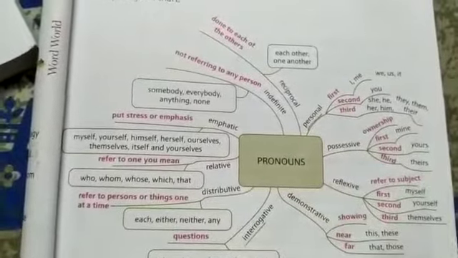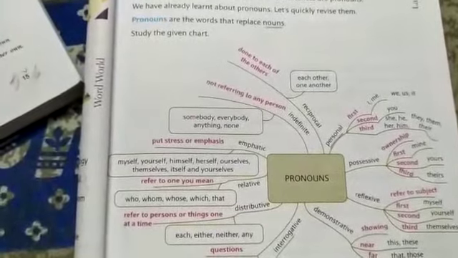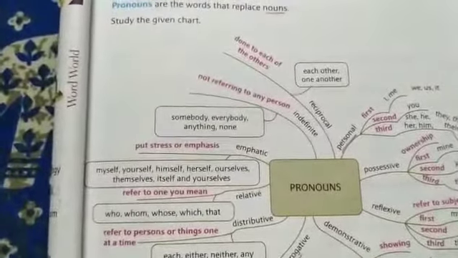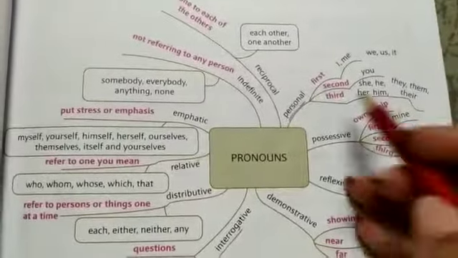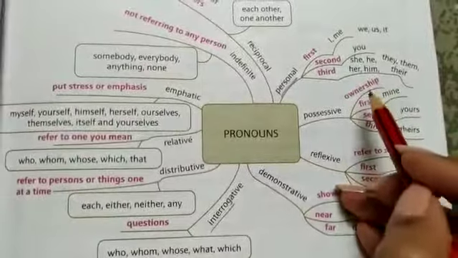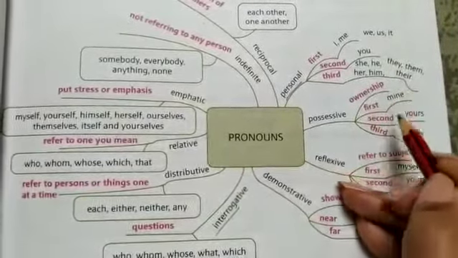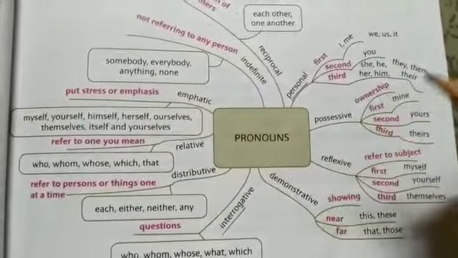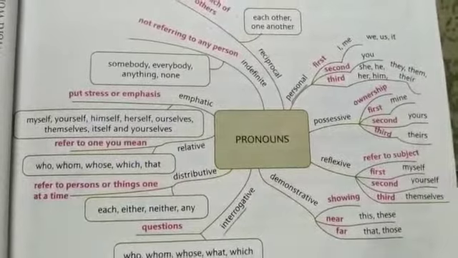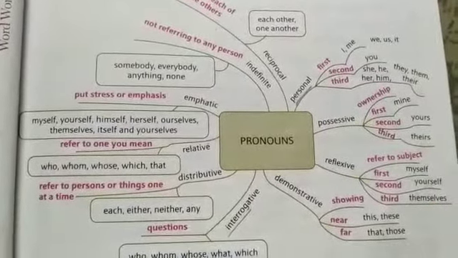Next is possessive pronoun. What is possessive pronoun? Possessive pronoun means ownership, to own something, right? So mine, yours, theirs, this is the ownership of a person. For the first person, for myself I will use mine. For the second person, if I talk about you, then I will say yours. And if I want to talk about many or the third person, then we will use theirs.